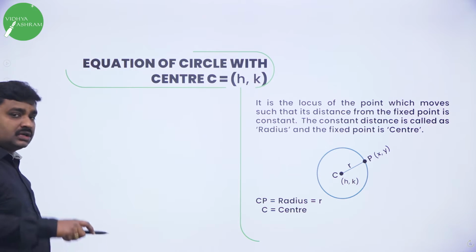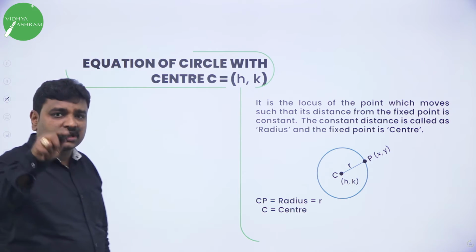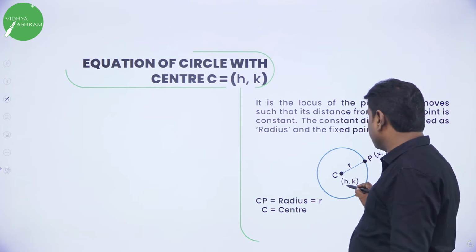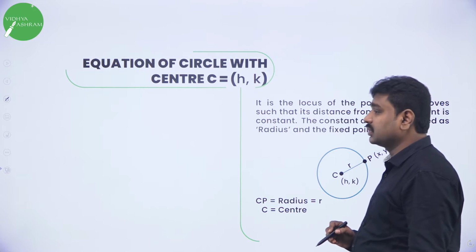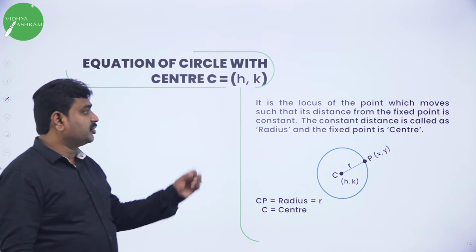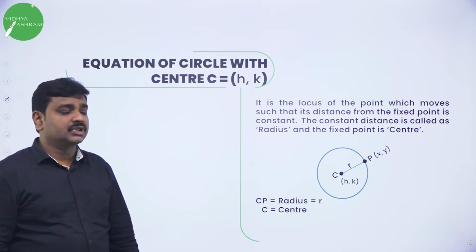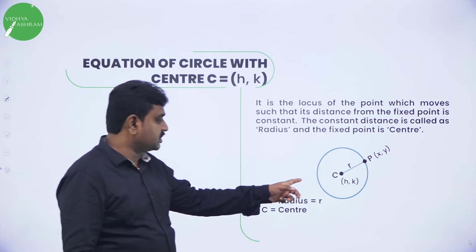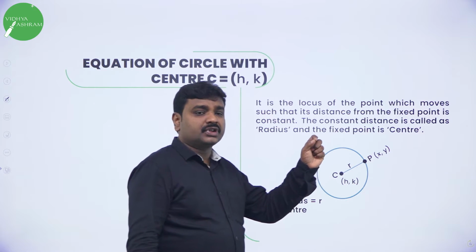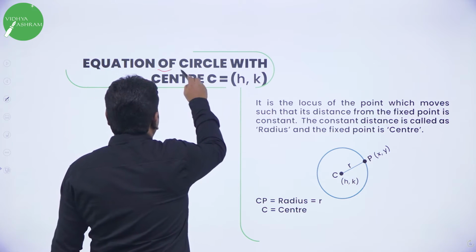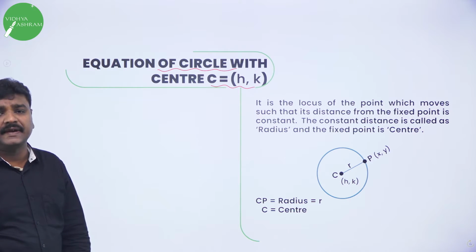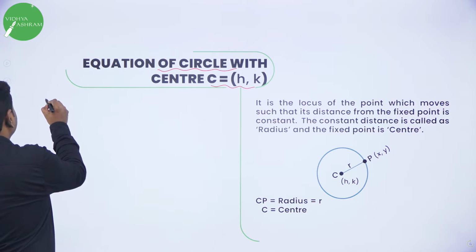We will take the other equation of circle with center at any point. Earlier we took center as origin, but now what is the center? H comma K. So now all of you know the definition of circle. Circle means what? It is the locus of a point which moves such that its distance from a fixed point is always constant. This fixed point is center and the constant distance is radius. Now I want to derive the equation of circle with center any given point. What is the given point? H comma K.